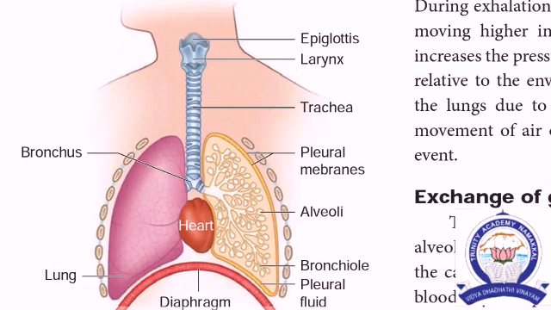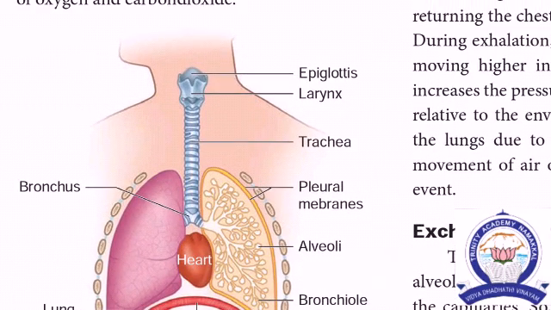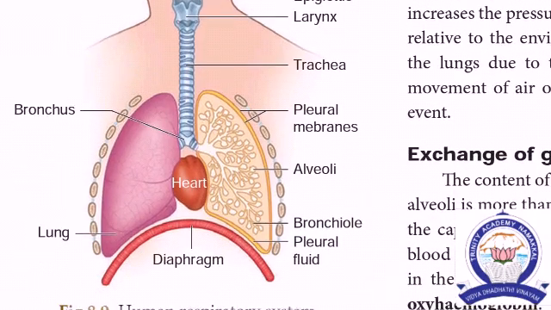See the diagram. The air enters through the nose and the nostril cavity, and next the air enters into the pharynx. Pharynx is the throat region. Next is the larynx. Larynx is the voice box. Then the trachea.